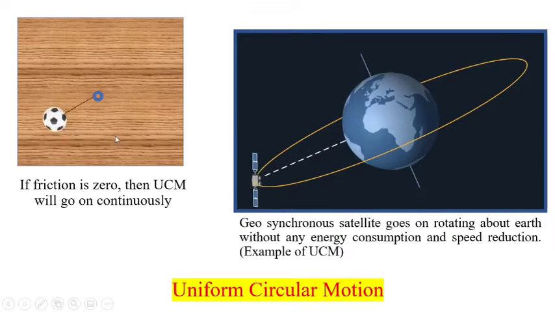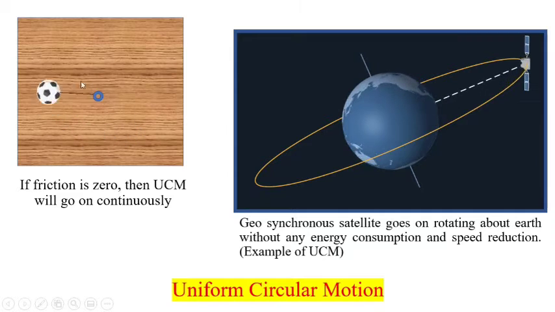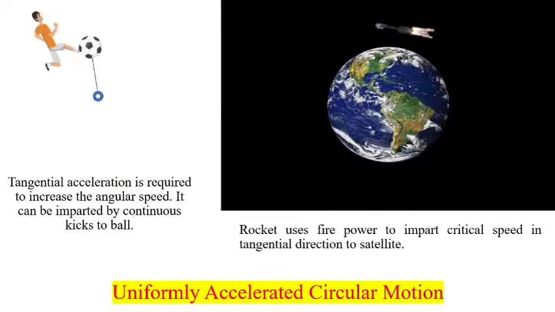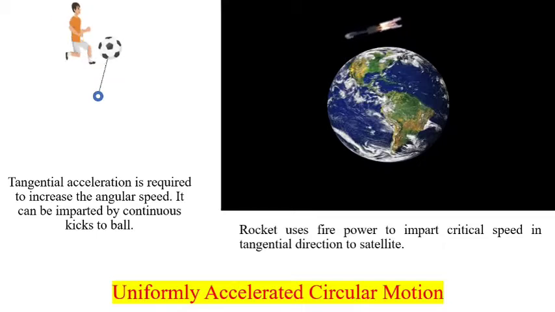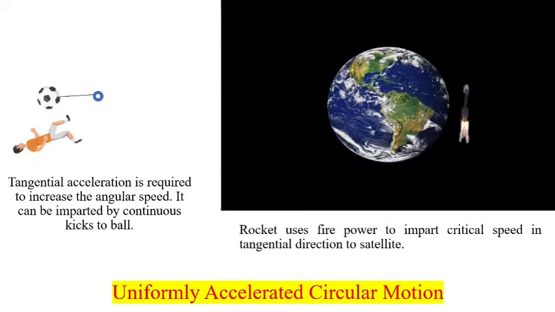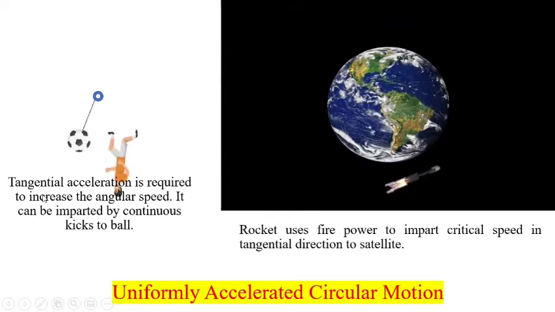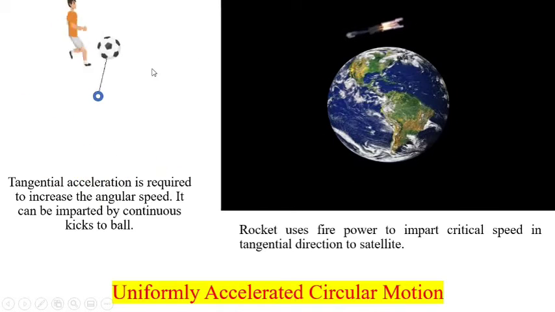But if somebody is interested in increasing the speed of this football, in that case one will have to apply a force to increase the speed. Here we can say that tangential acceleration is required to increase the angular speed. It can be imparted by continuous kicks to the ball. In case of rockets, firepower is used to increase the speed of the satellite. In case of uniformly accelerated circular motion, you should remember that tangential acceleration is provided so that the speed of the object will be increased.